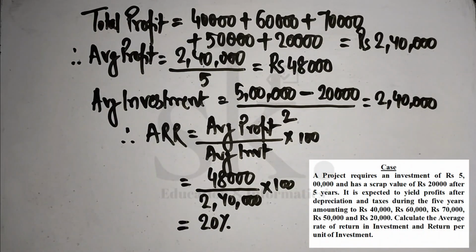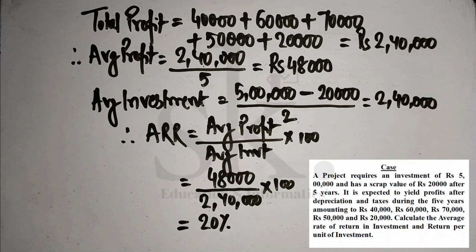Now it's being said in the problem that we also require to calculate something further. So with 20%, if the expected rate is 15%, I will accept this particular project. If the anticipated or expected rate is greater than the calculated rate, then I reject. Next, we have also been asked to calculate return on investment.